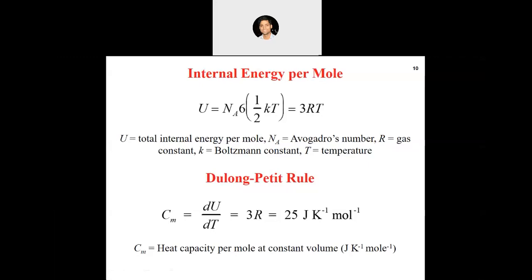If there are any questions so far, because we are done with the kinetic molecular theory, we will use this theory now for deriving the electrical conductivity of metals, or not deriving actually, but introducing some of the concepts for electrical conductivity.